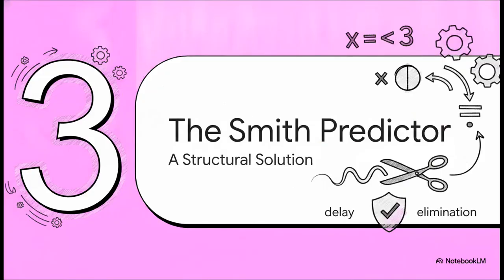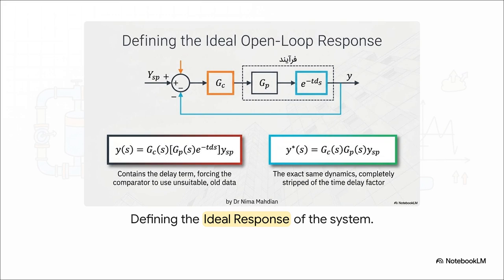Part 3. The Smith Predictor solution. This is where we introduce an incredibly elegant mathematical sleight of hand designed to completely eliminate that delay penalty. Slide 7. First, we need to define the ideal open-loop response. Look at the block diagram. The process now explicitly includes our main villain, the delay block.